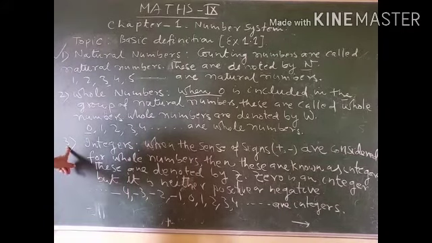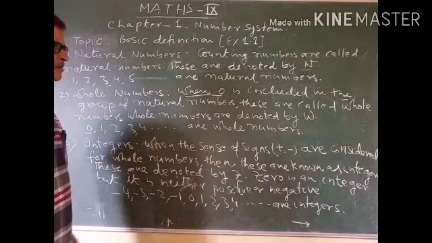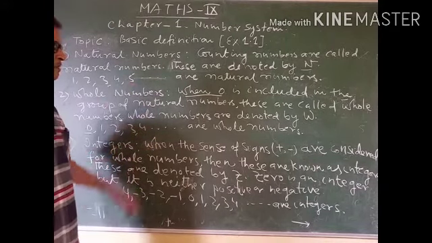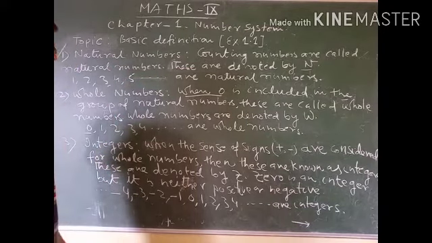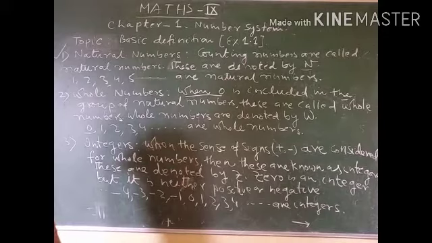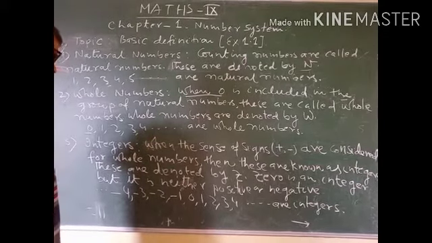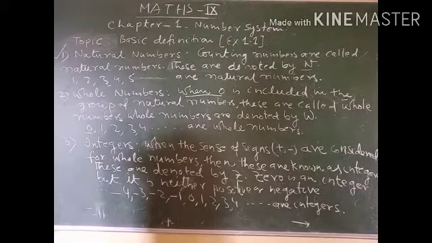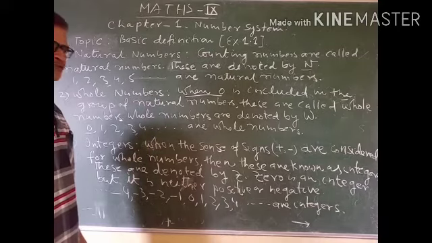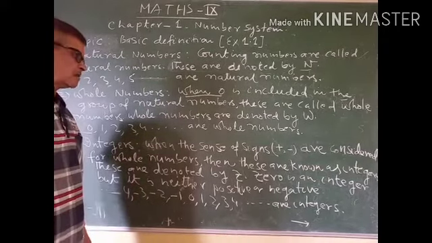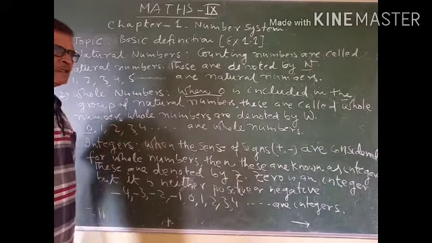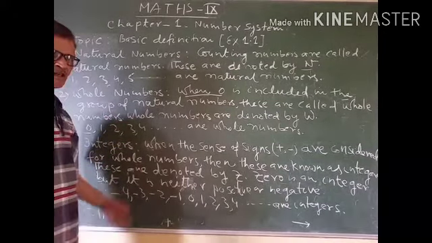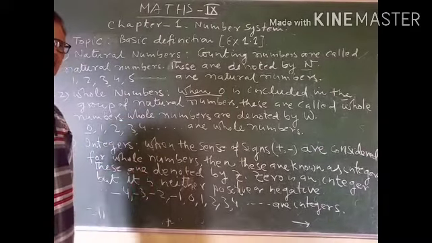Next type of numbers is integers. When counting numbers or whole numbers are assigned with sign, that is, the sense of positive and negative, then it becomes integers. Actually, integers were needed when we are to find out the meaning of opposite sense.